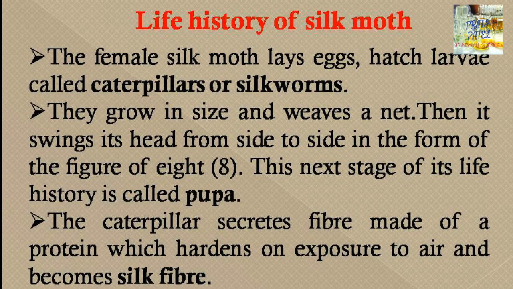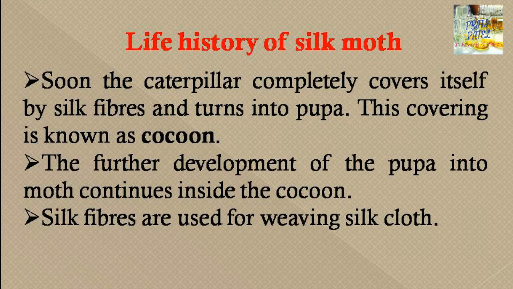Now you know that when the caterpillar forms a cocoon around itself, it produces a fiber made of protein, and when this protein comes in contact with air, it becomes hardened, and this is the silk protein.